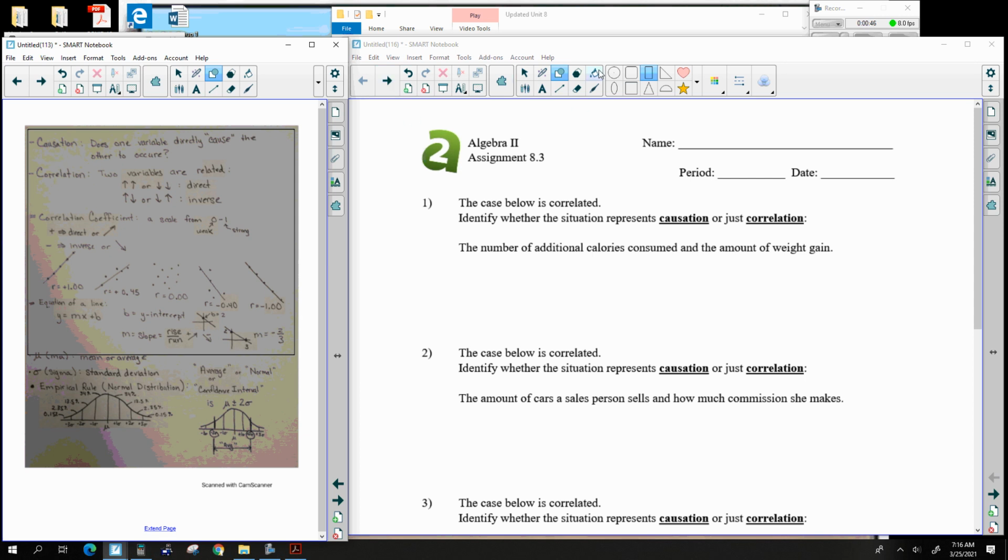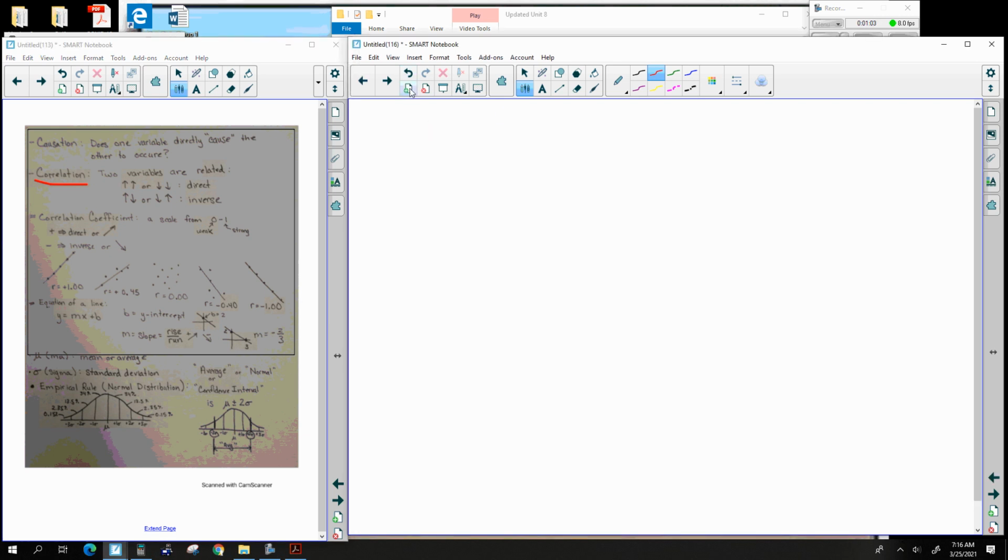Correlation is the relationship between two different things. You can come up with some easy examples of that, how two things are related.